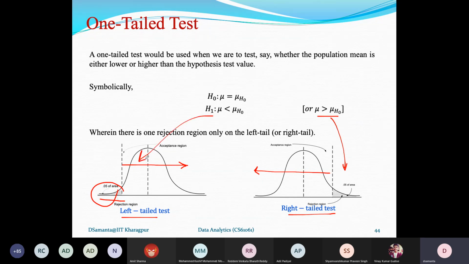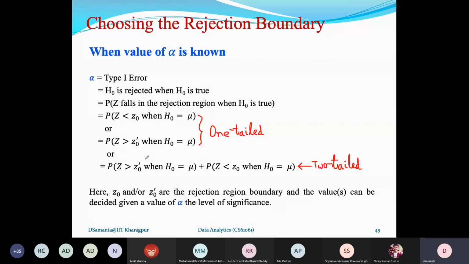So there are one-tailed tests and two-tailed tests. You have to be a little bit careful. If it is a two-tailed test, then your rejection region is equally at both ends, so the alpha value should be distributed in both sides, alpha by 2 on one side and alpha by 2 on the other side. On the other hand, if it is a one-tailed test, then the full alpha value is on one side, and depending on less than or greater than, it will be either the left side or the right side. Okay, so this is the rejection region.